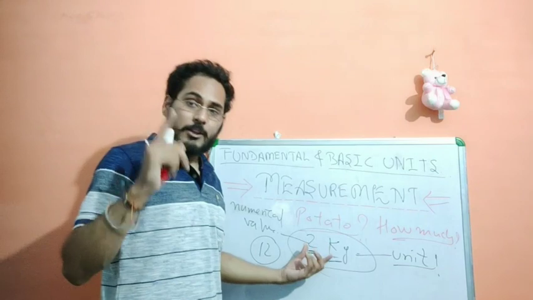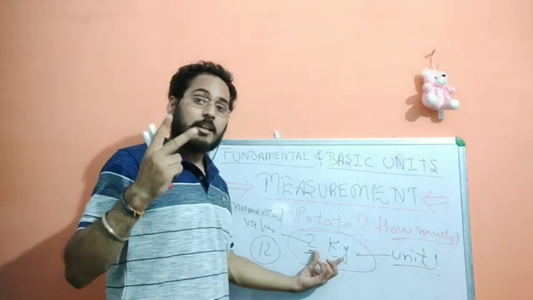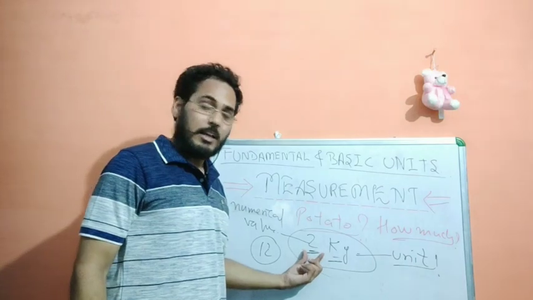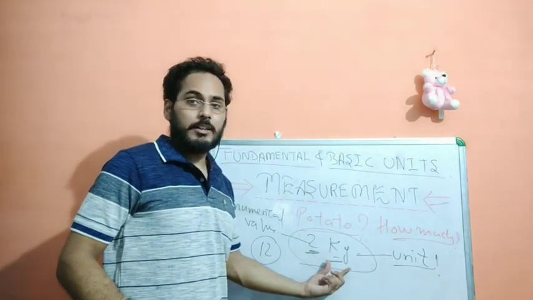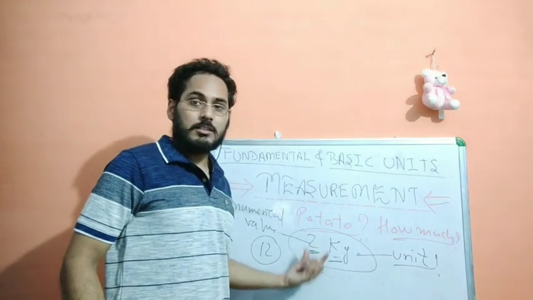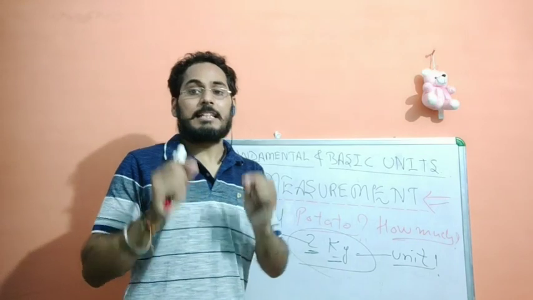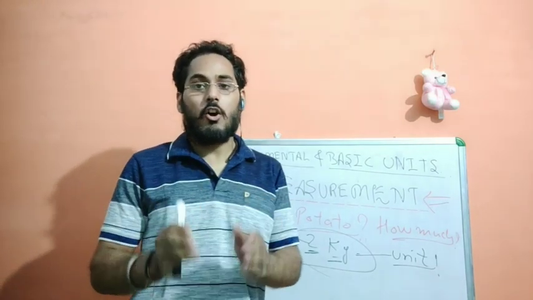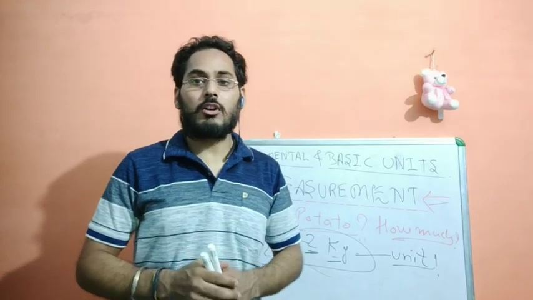So what is the special thing here? In the quantity, two kinds of things are involved. One is a numerical value and along with it its unit, and both are important. Without any one, the quantity will not be complete and it will not be an exact calculation or expression of any measurement. So let's have a look at the definition of measurement.